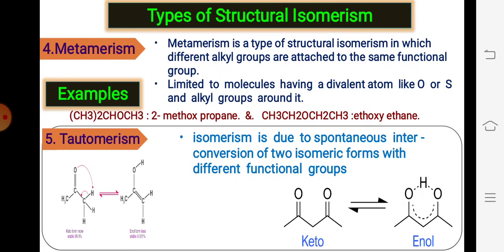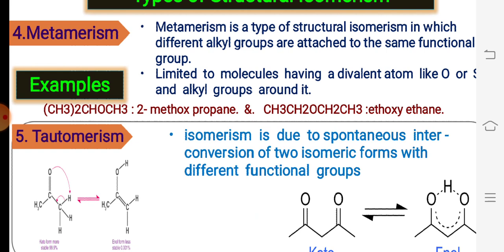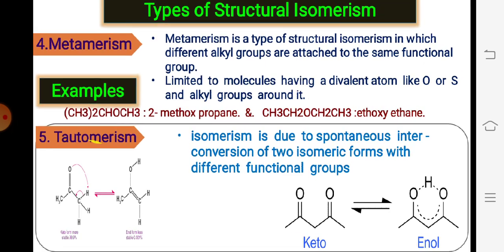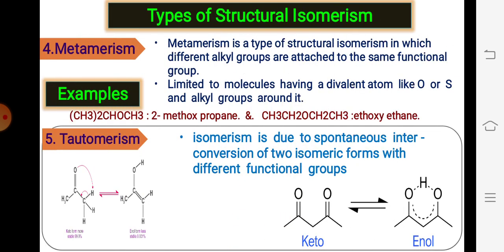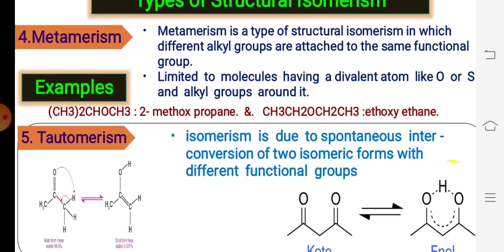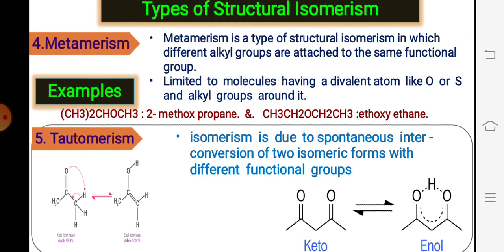Moving to the fourth type of structural isomerism, metamerism. There are very few examples of metamerism. It is a type of structural isomerism in which different alkyl groups are attached to the same functional group, and this is very limited, generally restricted to molecules having heteroatoms like oxygen and sulfur, etc. Examples are given here: 2-methoxypropane and ethoxyethane.